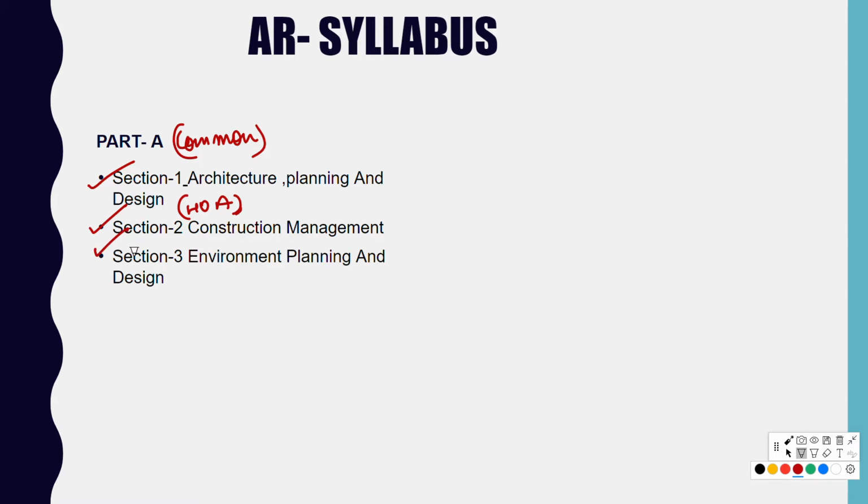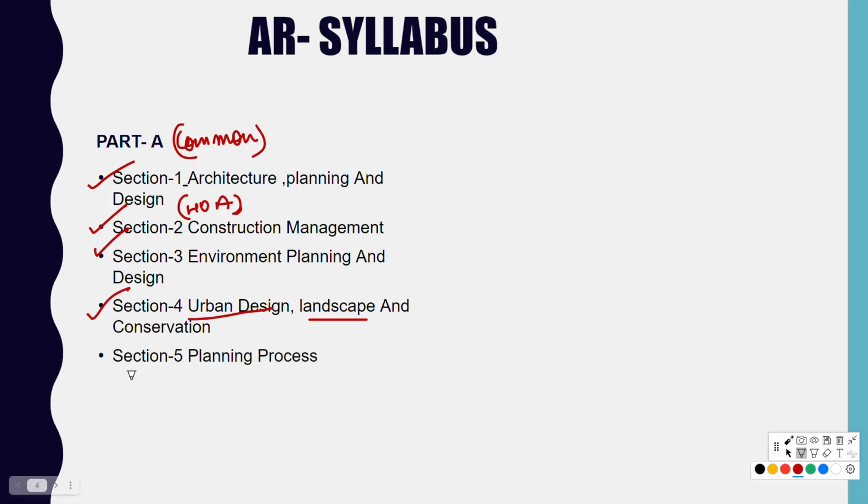The third section is environment planning and design. Section 4 is about urban design, landscape and conservation. Section 5 is about the planning process. Section 6 is the housing process. Section 7 is services and infrastructure.